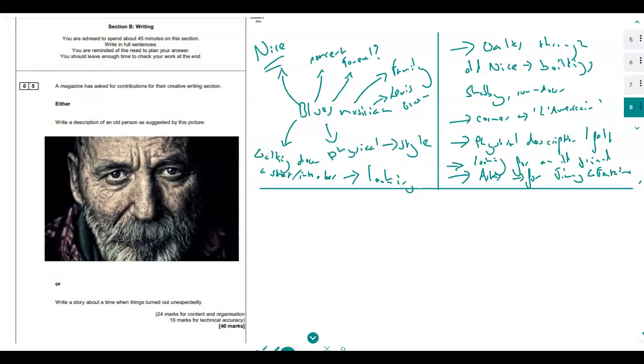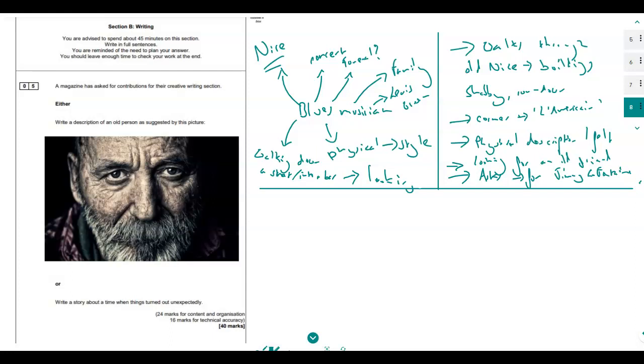How long have we got? We've just done 10 minutes. It was a bit longer than I'd expected. So I think I will actually leave it to you to have a go. This second one, write a story about when things turned out unexpectedly. So again, you go through the same process. You go through a spider diagram here, and then you plan out in a bit more detail.